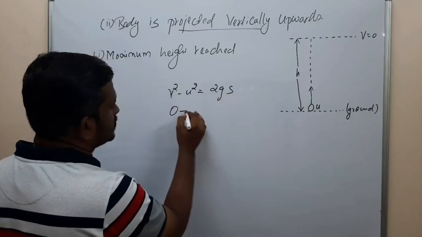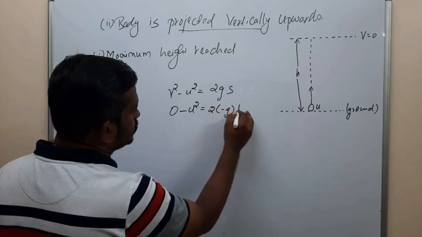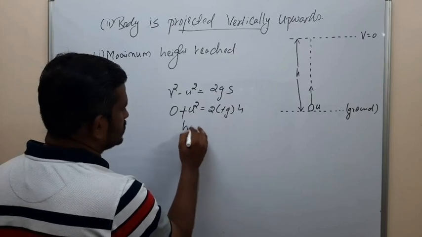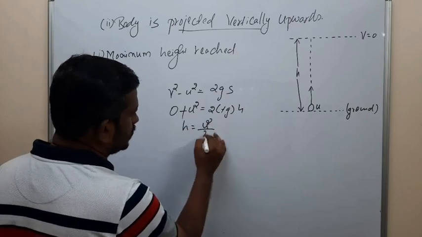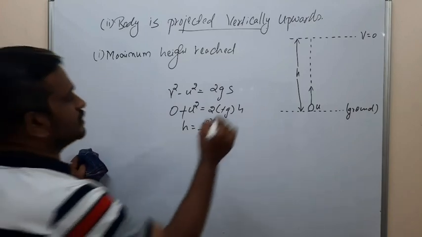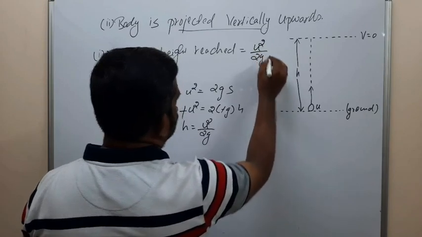Final velocity 0 minus u square is equal to 2 into minus g into h. The minus signs cancel, so h is equal to u square by 2g. So the maximum height reached is equal to u square by 2g.